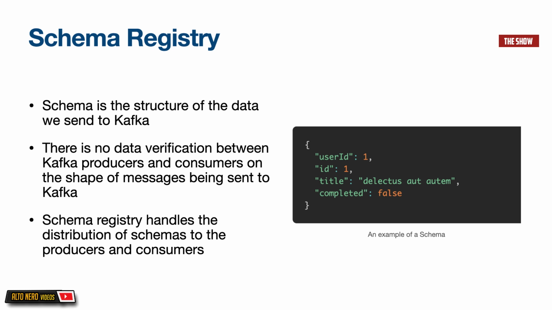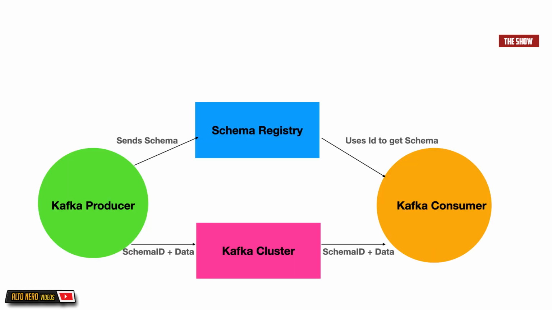The Schema Registry will handle the distribution of schemas to the producers and consumers. What do I mean by this? The producer, before sending a message to Kafka, will talk to the Schema Registry first and check if the schema is available. All right? If the schema is not available, the producer will basically register the schema and cache the schema in the Schema Registry. Once the producer does this, it will get that schema and it will use that schema to serialize the data that it wants to publish to Kafka. When it publishes the message to Kafka, inside of the message it stores the schema ID, so the schema that it used to serialize the record or the message.